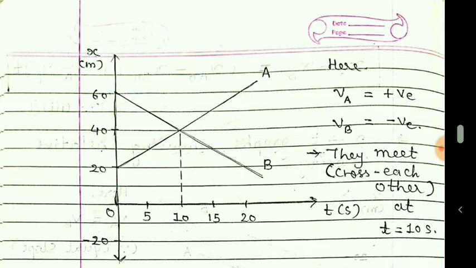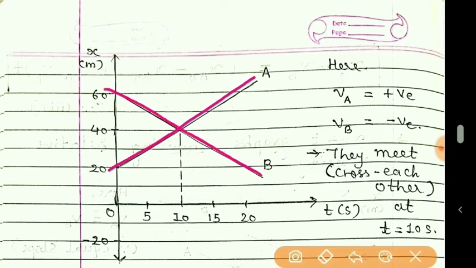Upward slope means velocity will be positive, and downward slope means velocity will be negative. It means with respect to A, B is moving in the opposite direction.